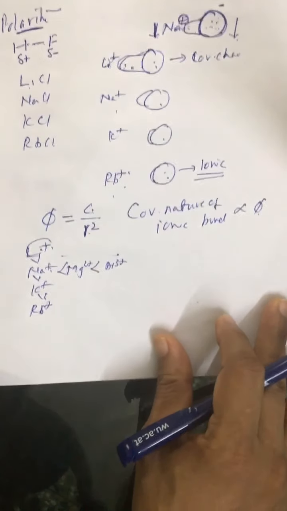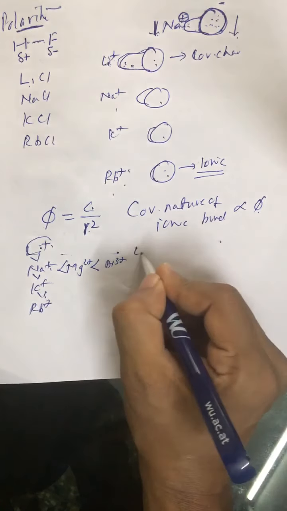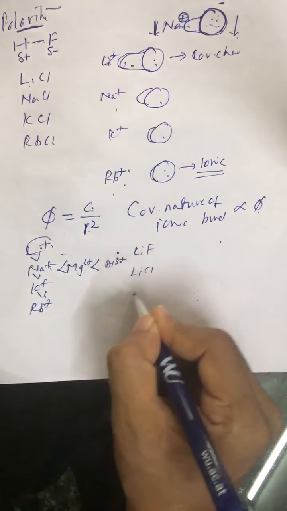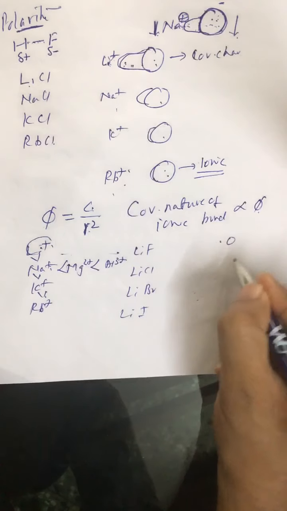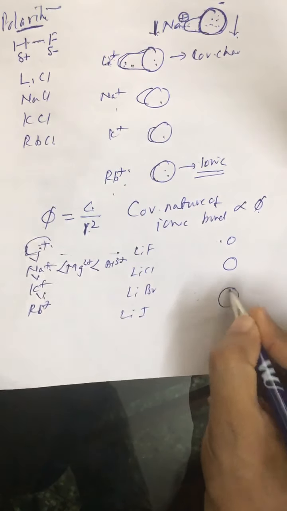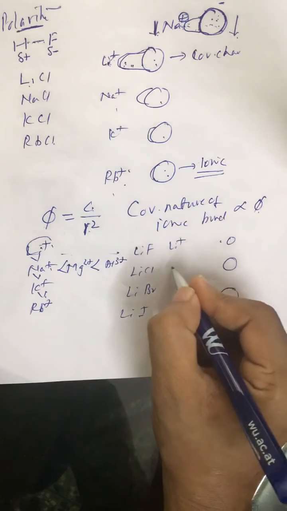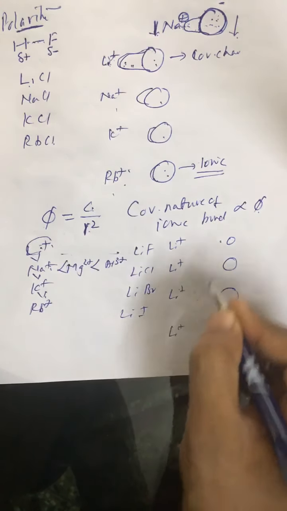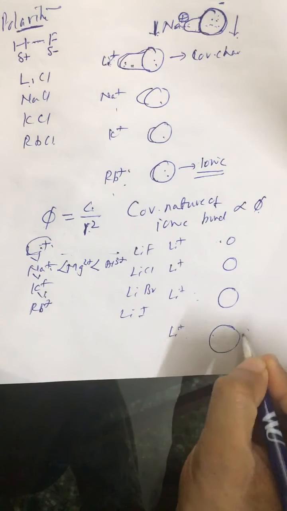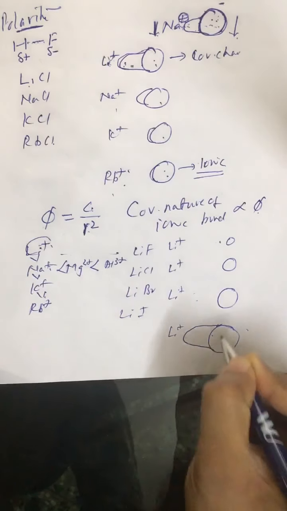And if you keep the cation constant, we have LiF, LiCl, LiBr and LiI. Now we have fluoride ion, chloride ion, bromide ion and iodide ion, and in front of these ions we have constant Li positive. Since the size of I negative is maximum, the possibility of bulging is maximum.